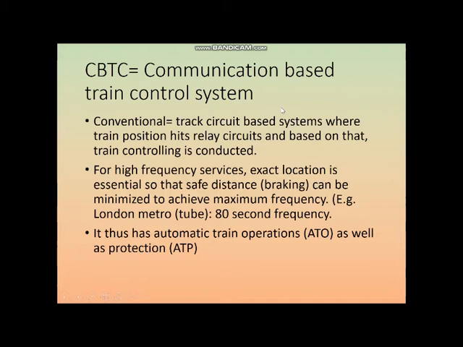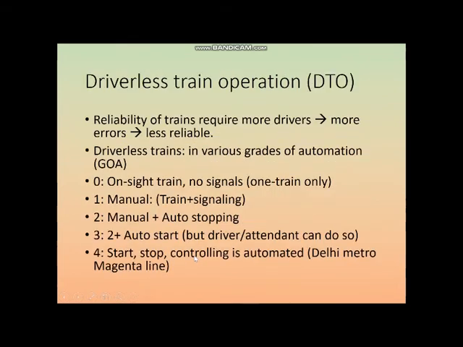Based upon that, we can regulate our speed. So it has automatic train operation, that is ATO, as well as automatic train protection, or ATP. ATP is used because if the distance headway becomes too small, then automatic emergency brakes are applied so that the train can stop safely.